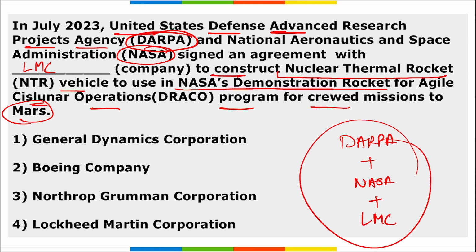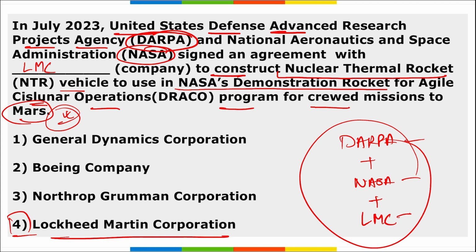These three organizations signed this agreement, where they will be constructing a nuclear thermal rocket vehicle, right? That will be used to power a rocket or a satellite that will be launched to Mars. Correct? And this is a nuclear rocket. So remember these three organizations. For that, option 4 is correct here, right?